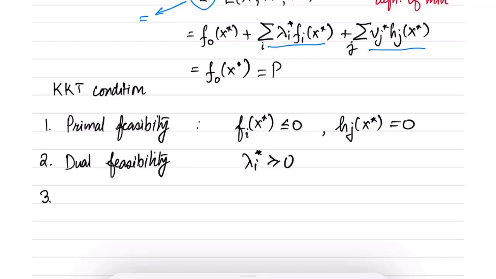The third condition comes from here. Observe here, for this one to vanish, where lambda i star is greater than or equal to 0 and f i of x star is less than or equal to 0, this whole term is less than or equal to 0. Now for this to be equal to 0, we would require each of the terms in this summation over i to be equal to 0. This is called the complementary slackness condition.